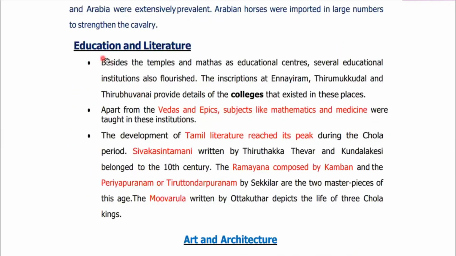In the case of education and literature, during this Chola Empire, apart from temples and mathas, there were some colleges for educational purposes as well. And not only Vedas and epics, but also mathematics and medicine were taught in all these institutions.